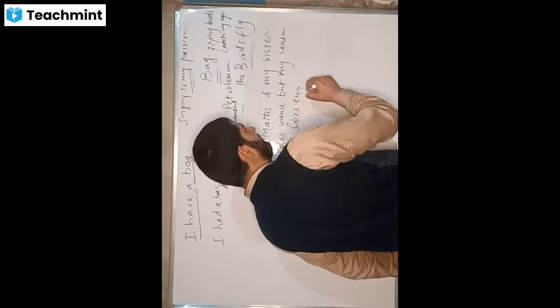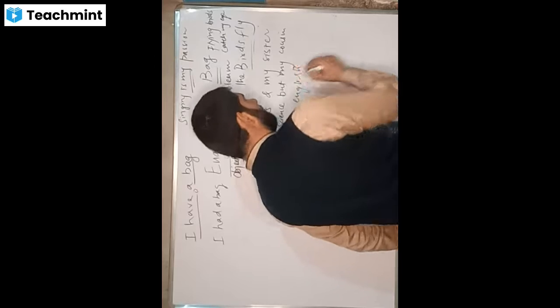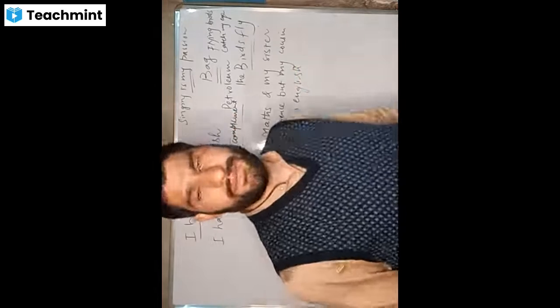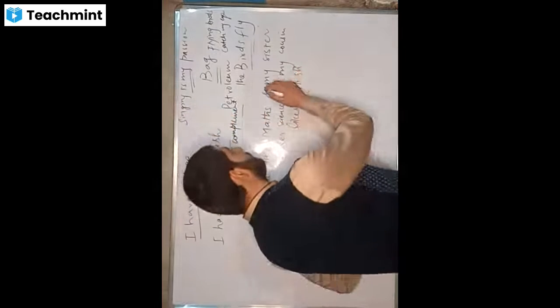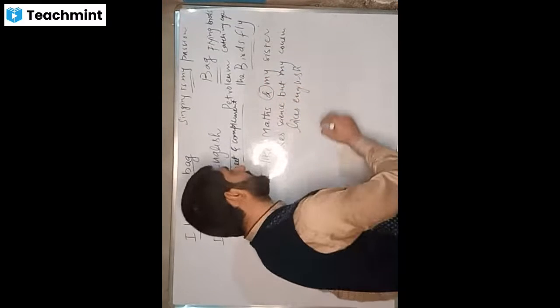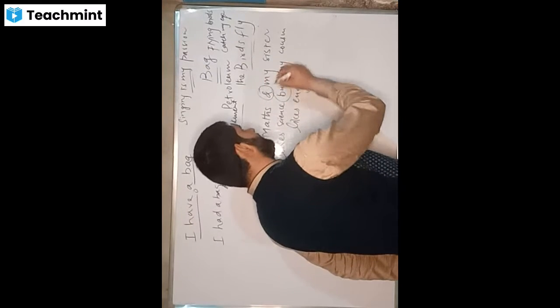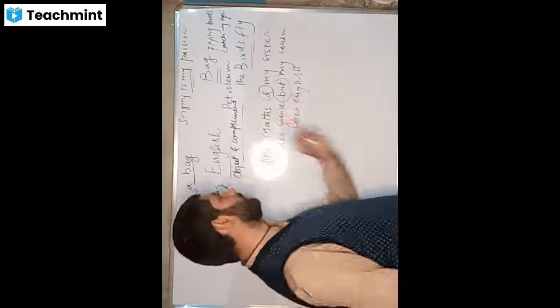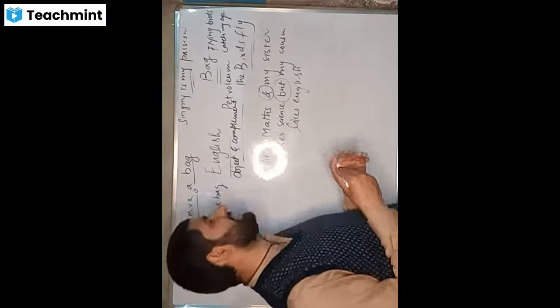Now let's examine all the clauses. First of all, you have to encircle the conjunctions. One conjunction is and, second conjunction is but. So we are left with three sentences.